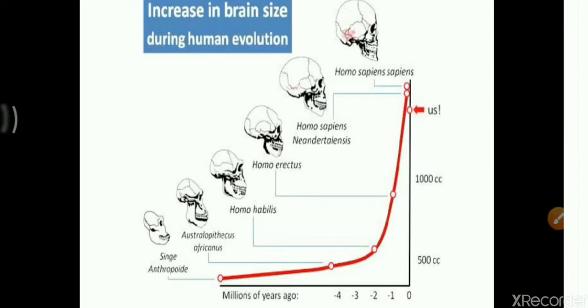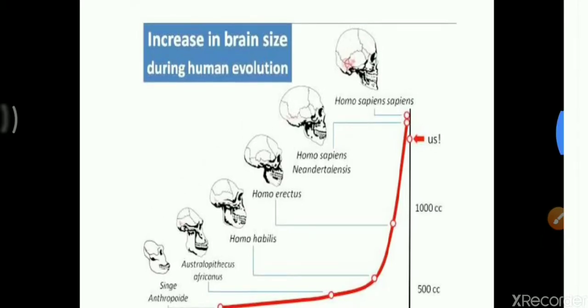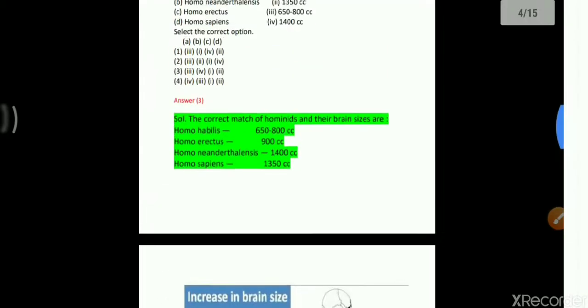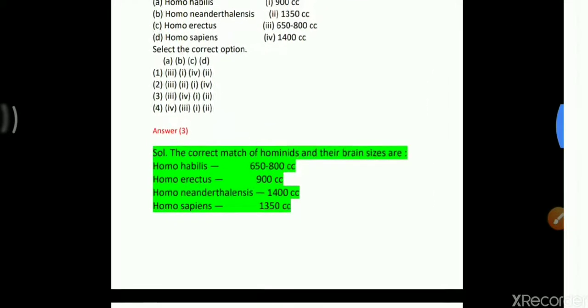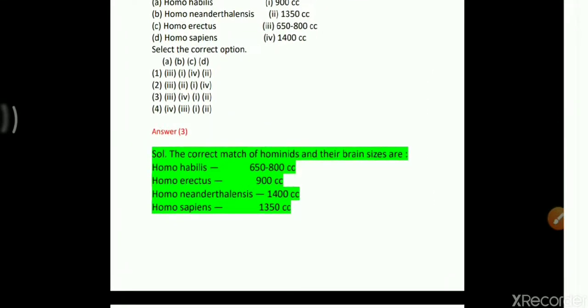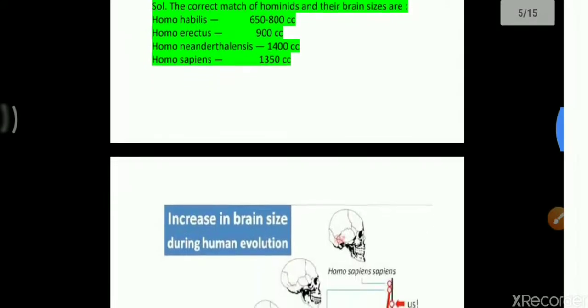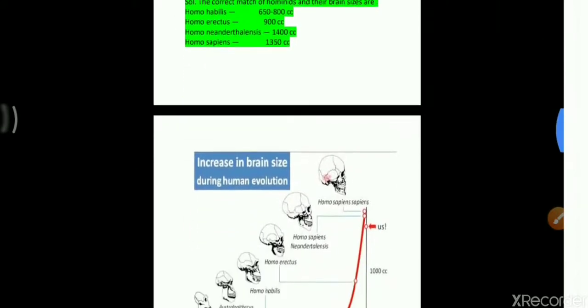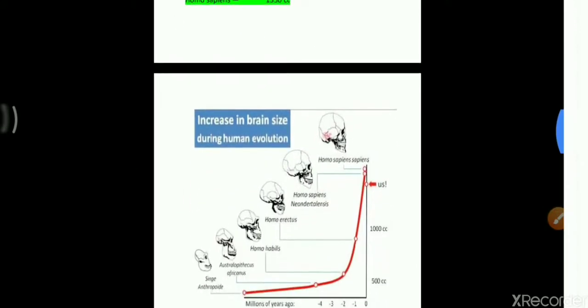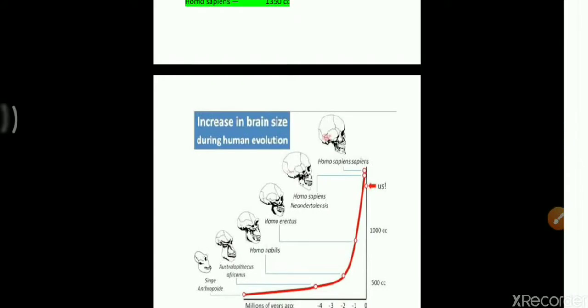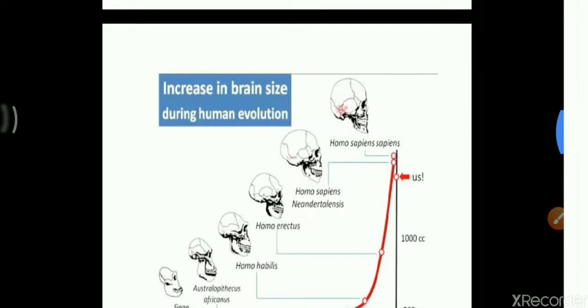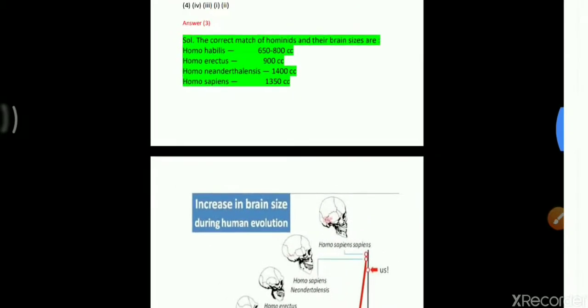Then come to Homo neanderthalensis. Homo neanderthalensis reaches to around more than 1000 cc, close to the present human being, that is close to 1400 cc. Okay, so for solving these questions, here Homo habilis is given 650 to 800, Homo erectus is closely related to 900 cc, because the Homo erectus, which matches the graph on the y-axis, is below 1000 cc, that means it reaches 900 cc.